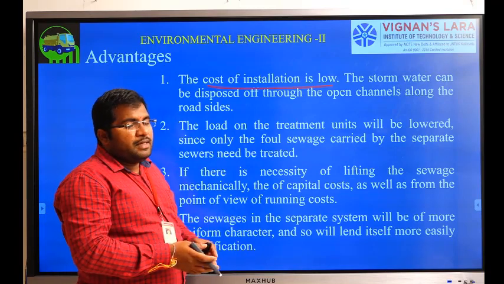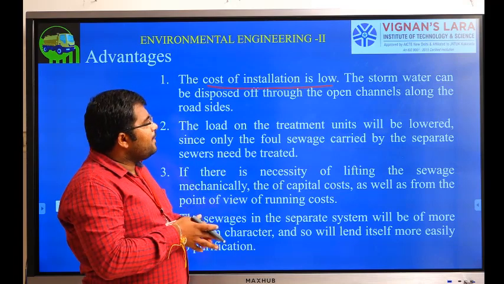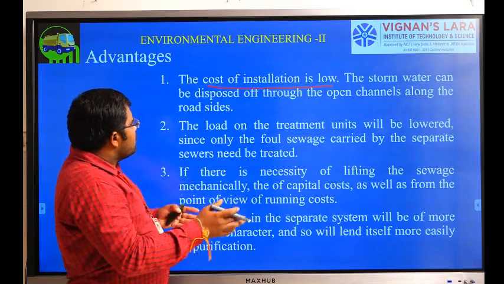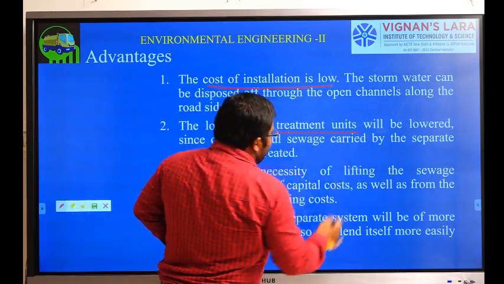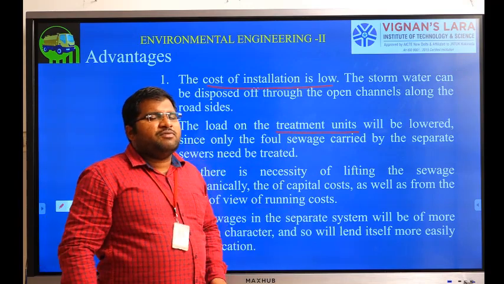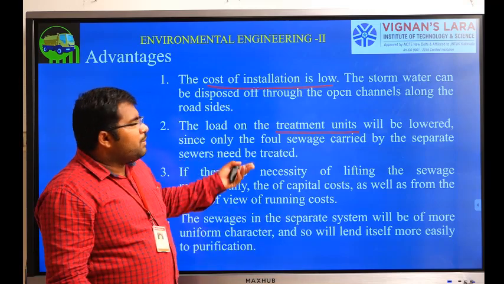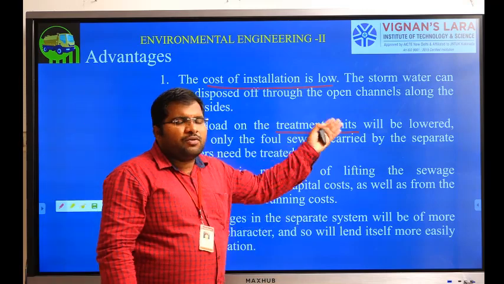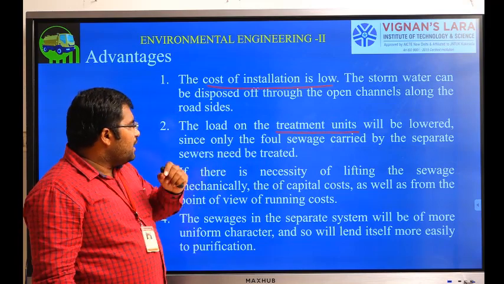Mainly storm water will be handled in open channels, but sewage will be handled in a closed one. Next, the load on the treatment unit. If you combine both storm water and sewage, the quantity of sewage will become more and you have to build very big treatment plants. But in this case we are treating only the sewage. Due to that, the treatment plant size will be very small.